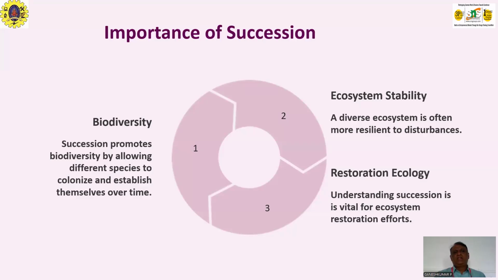Then the importance of succession. As a whole, what is succession? In a barren land, a small community grows. There will be competition at the initial stage for the plants to grow in this region. But over a period of time, a dominating species will stabilize its growth and will not allow other communities to grow. But due to climate change or other activities, after many years, it may take thousands or even millions of years, a new community of plants will grow there. This process is defined as succession.